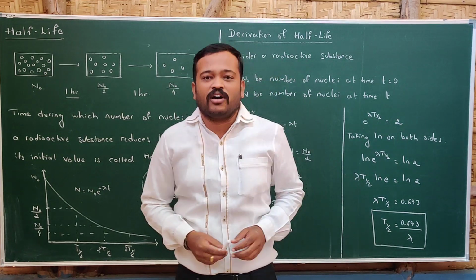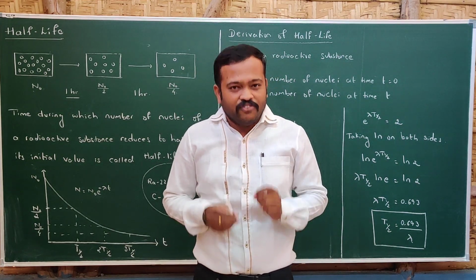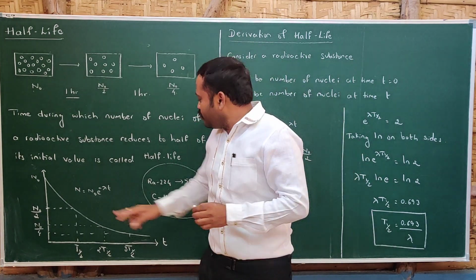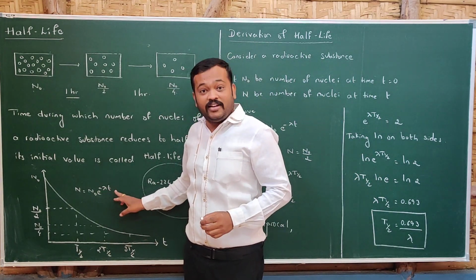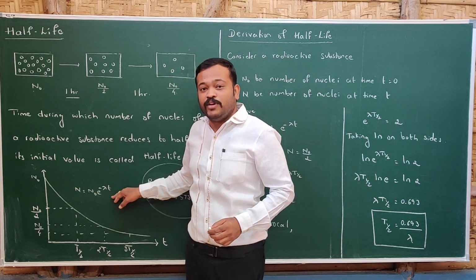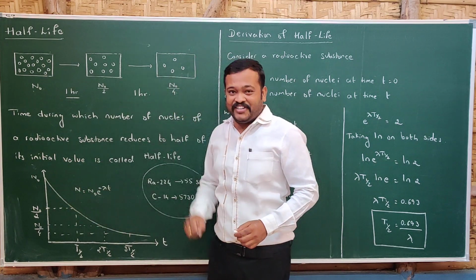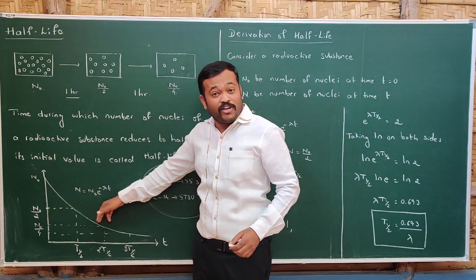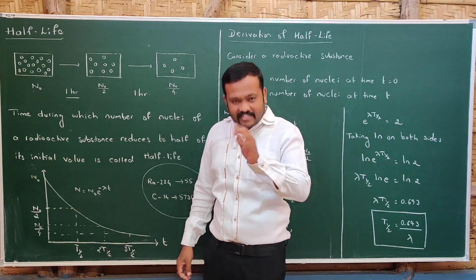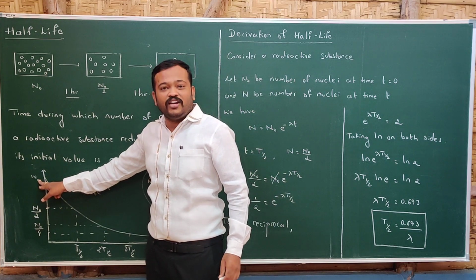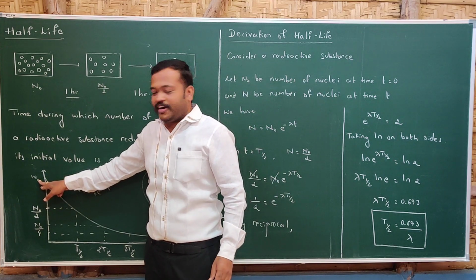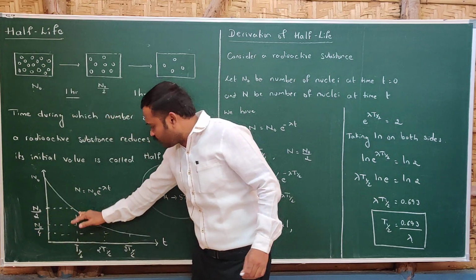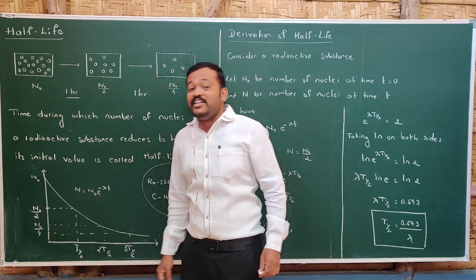Let us understand more about half-life graphically. We have from the law of radioactive decay that N is equal to N0 e raised to minus lambda t. It shows that the graph must be an exponential decrease, that's why we have the term e raised to minus lambda t. Let us consider this is the initial number of nuclei, N0. It reduces to half, that is N0 divided by 2, and the time taken will be t half.